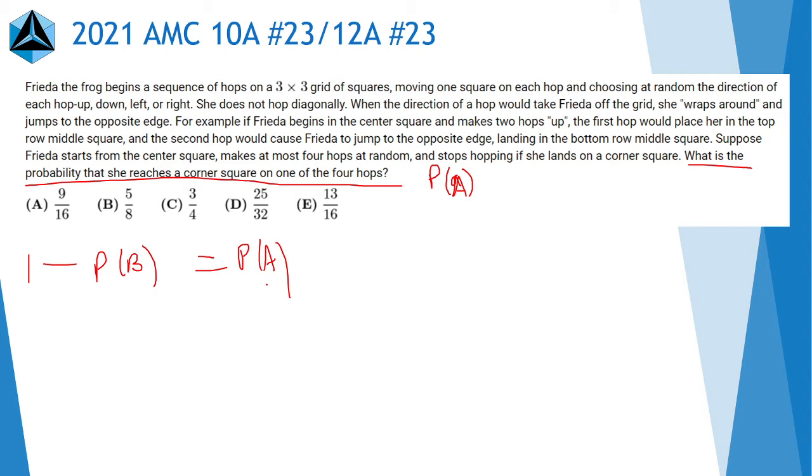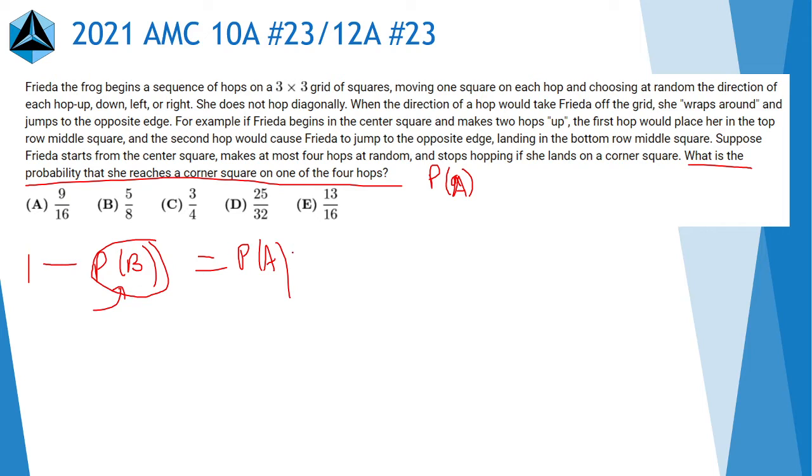Why is that so? Well, if you don't reach a corner square on any one of the four hops, you're not going to stop at all. And that means basically if you haven't stopped and you land on a non-corner square on the fourth hop, then any other event would just be you either land on a corner square on the fourth hop or you, well, stopped your hop sequence earlier because you reached a corner square. So if we can find this probability right here, then we can do the problem.